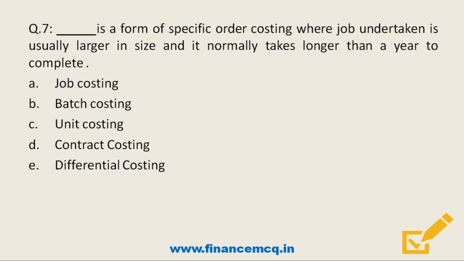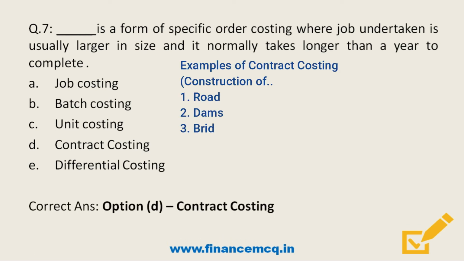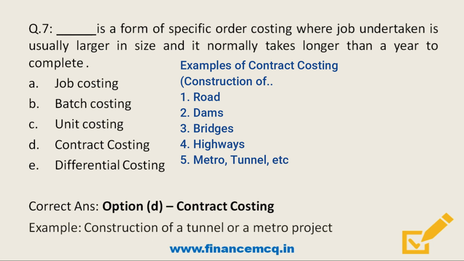Next question, that dash is a form of specific order costing where job undertaken is usually larger in size and it normally takes longer than a year to complete. Option A, job costing. Option B, batch costing. Option C, unit costing. Option D, contract costing. Option E, differential costing. So friends, it's a longer period of time, so it has to be contract costing. It will be used in places like for the construction of roads, dams, bridges, highway contracts, etc. Even for construction of a tunnel or a metro project.